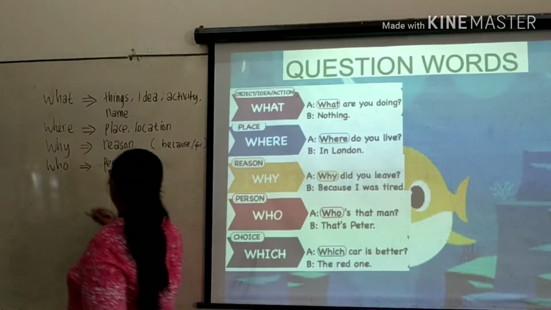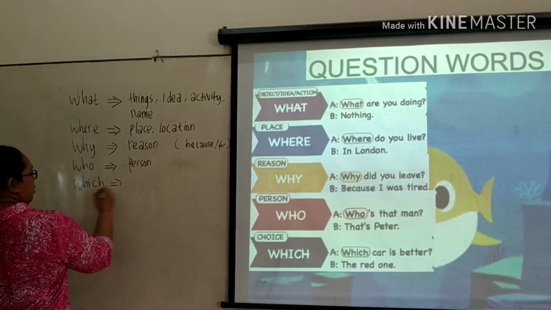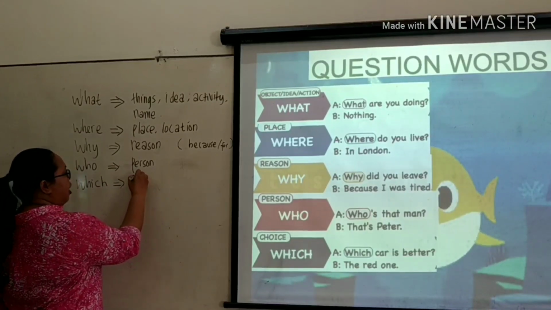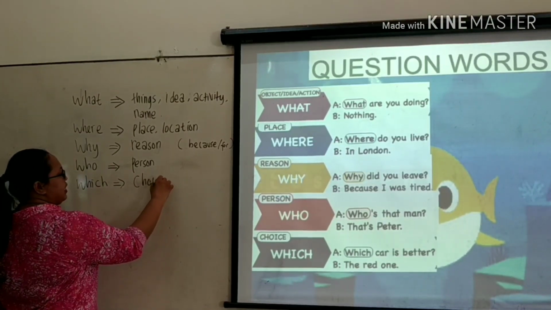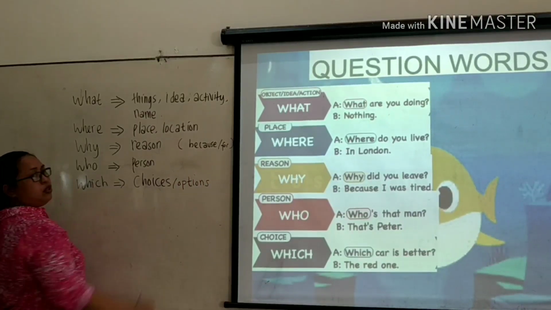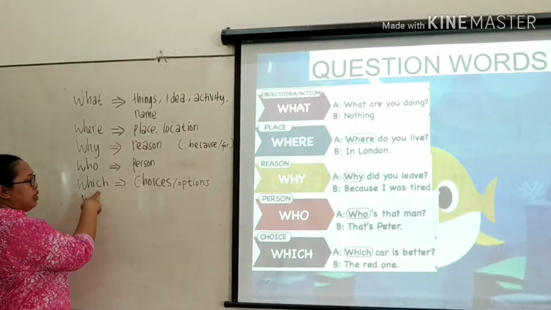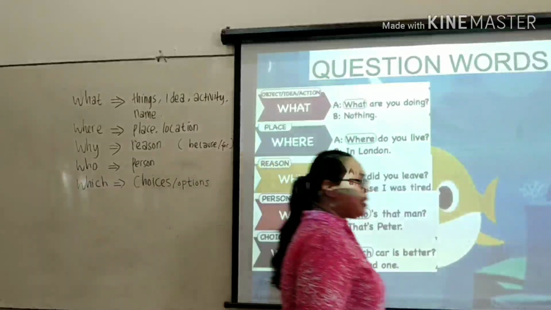What is it? Which. We use which if there are choices. Yeah, remember, choice there are or option. You have to decide or you have to choose one of them. You use which.